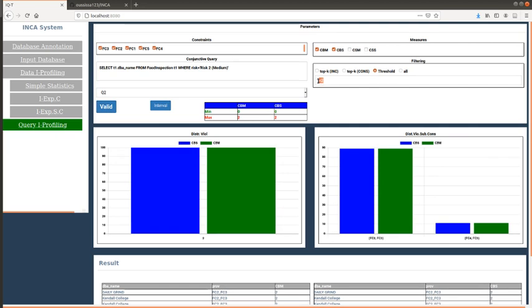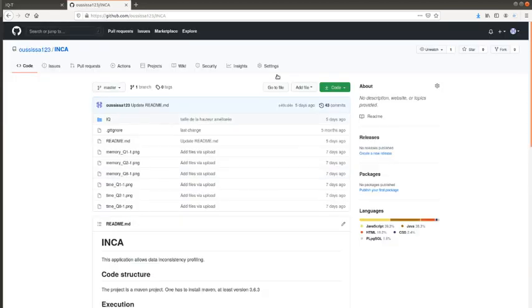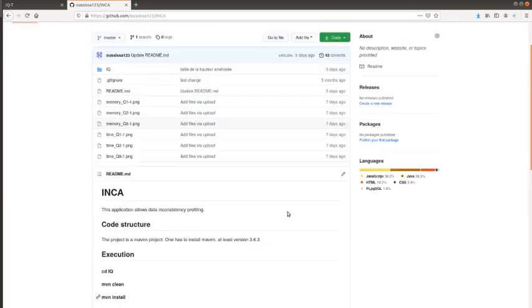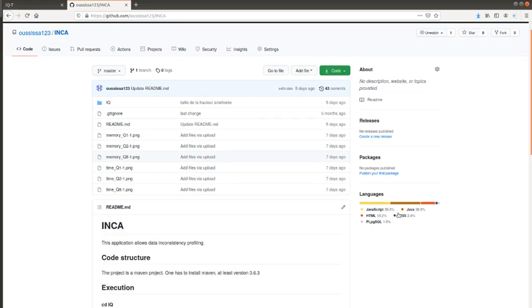Our code is available on GitHub and one can easily run INCA by following instructions in the README file. INCA is implemented in Java with PostgreSQL. It is a web application. We use Spring Boot to do that. It is implemented by consuming light web services developed using Spring Boot. To manage this application and its dependencies, we used Maven.